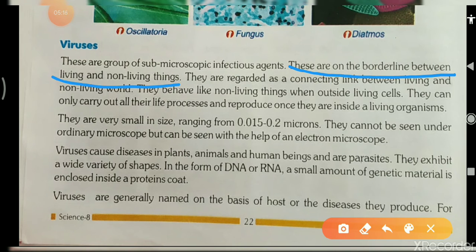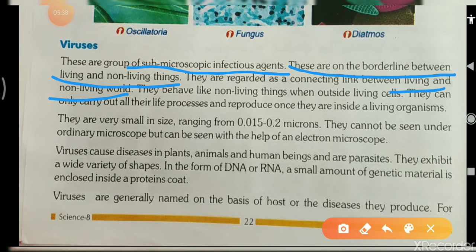These are a group of submicroscopic infectious agents. Infectious agents means those agents which can cause diseases and which can transfer very easily, and they are connecting between living and non-living things.